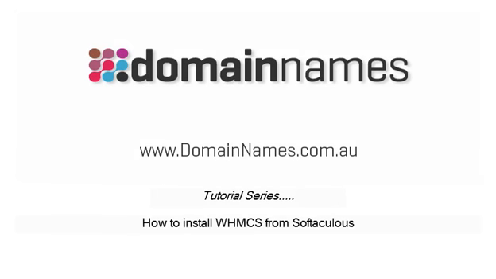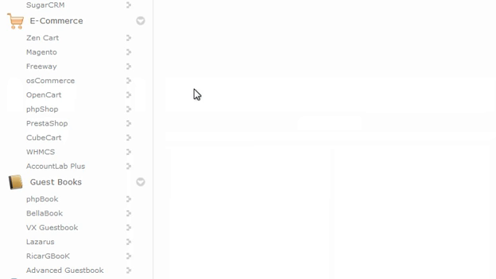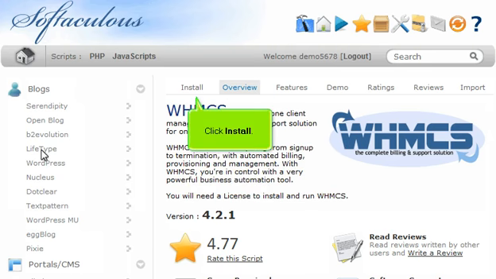How to install WHMCS from Softaculous. Scroll down until you find WHMCS in the menu on the left. Click WHMCS. This overview page shows you information about the software before installing. Click Install.